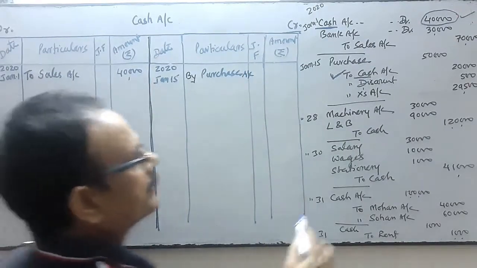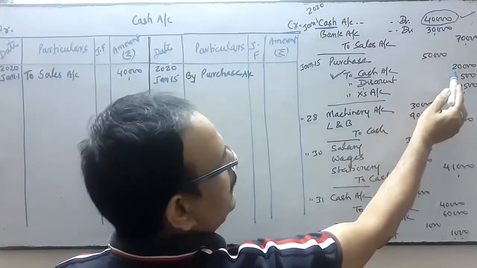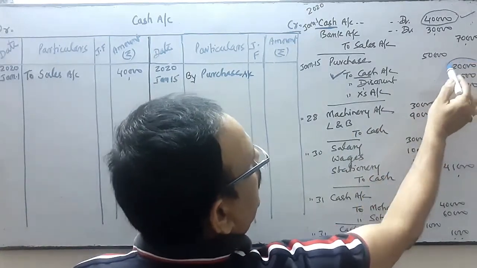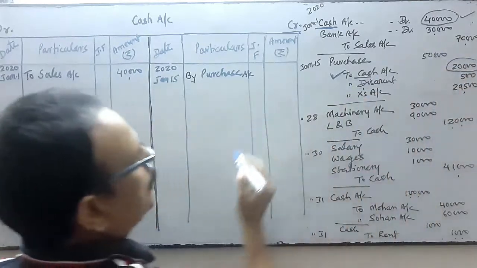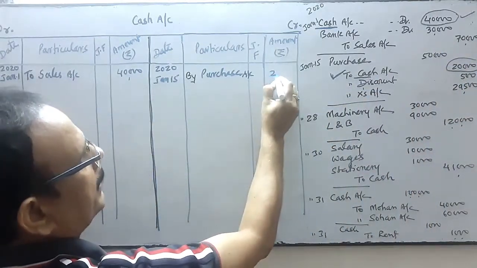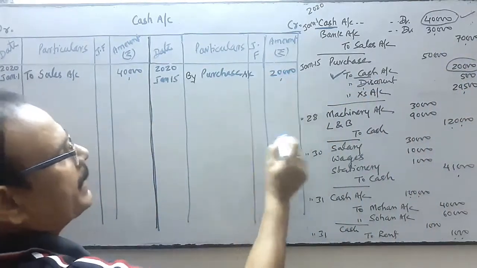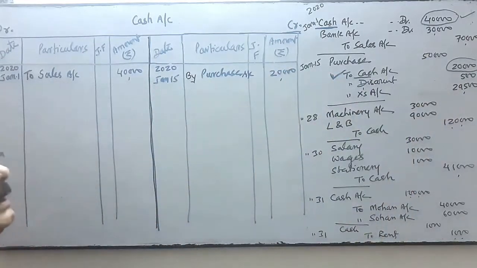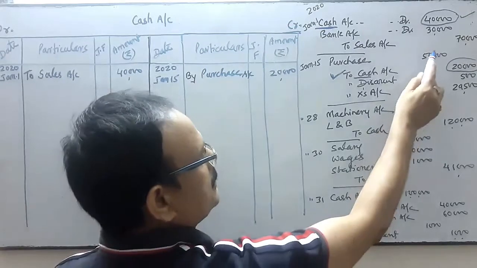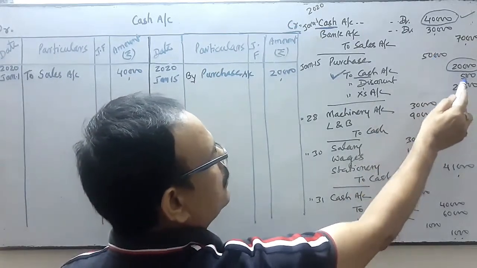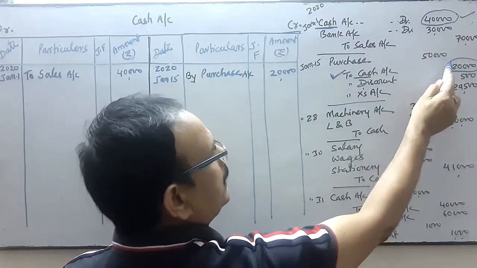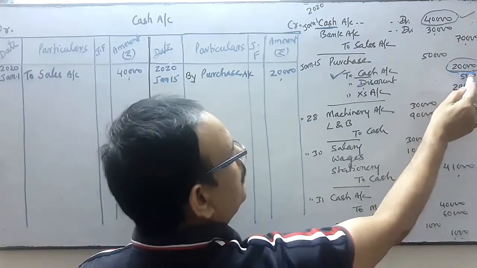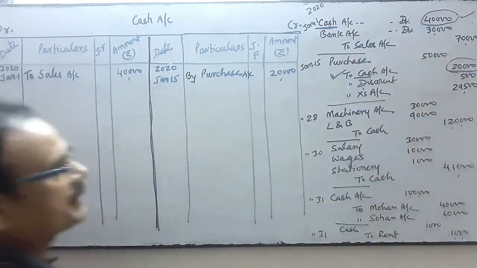Which figure will we write, 50 or 20? We will write 20, not 50. We will write 20 because we are operating the ledger of cash, so this figure we will take. We are not going to take 50,000, because in 50,000 the other figure is also added. Here we are preparing the ledger of cash, so only the cash figure we will transfer.